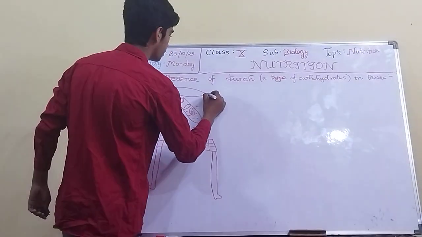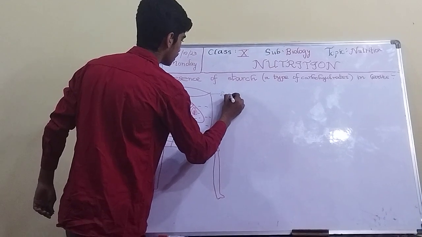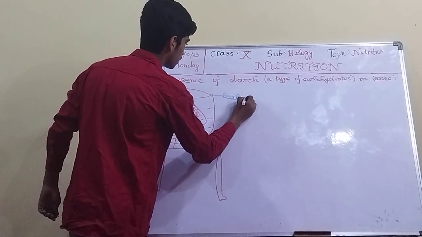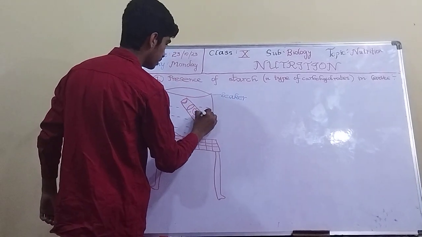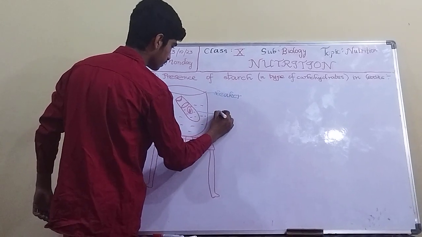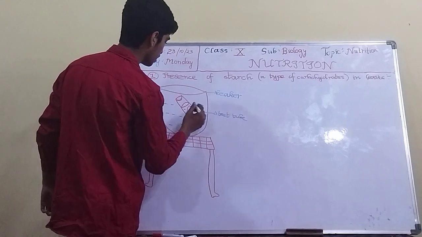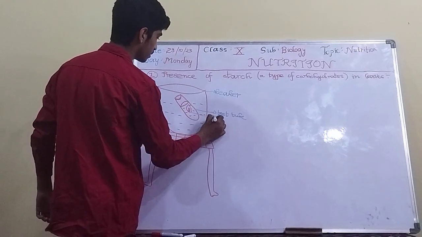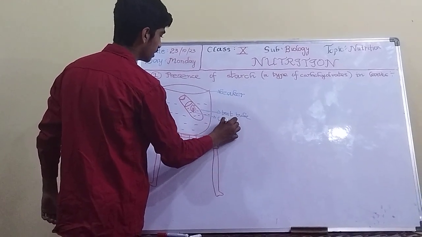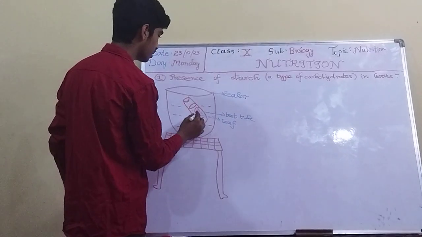This is a beaker. This is a test tube. And this is a leaf. These are the materials required to prove the presence of starch.